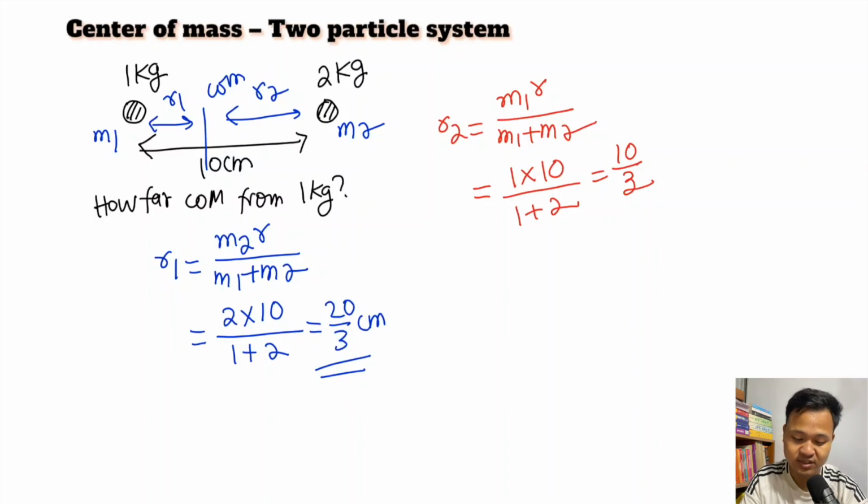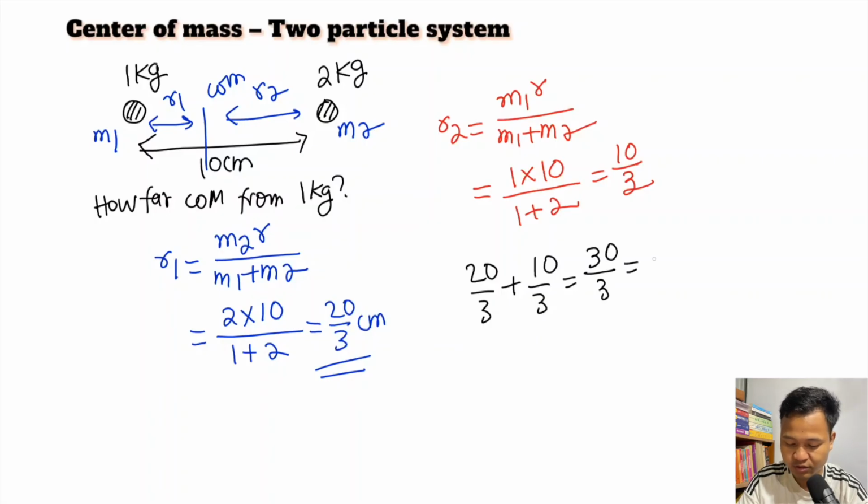Check R1 plus R2, it should be 10. You can also check here, okay? R1 is 20 by 3 plus R2 is 10 by 3. So if you solve this, you have 30 by 3, which is 10 centimeter. So we are just proving it again. Okay, simple application.